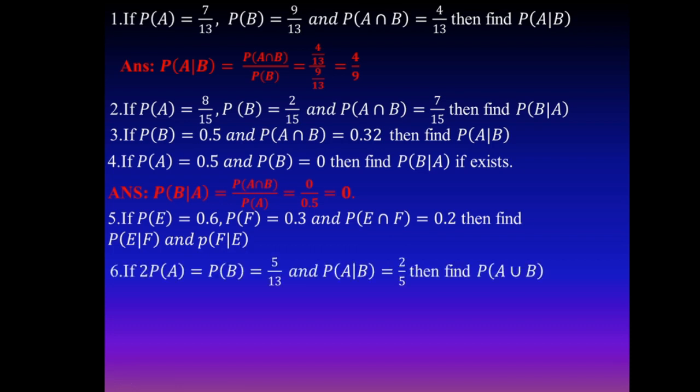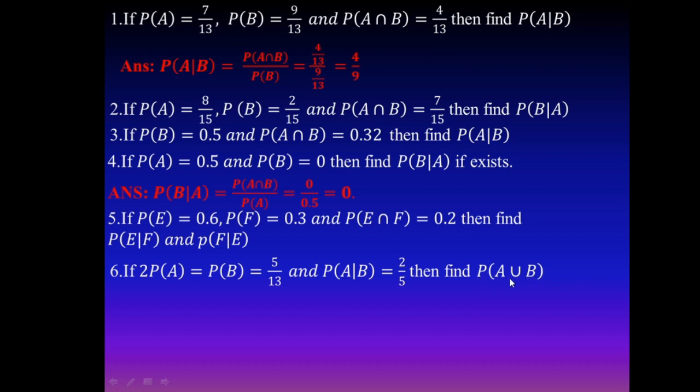The sixth question, the 2-mark question. Here it is given that 2 times probability of A is 5 by 13. It means probability of A is 5 by 26. And probability of B is also given as 5 by 13. And also given that probability of A given B is 2 by 5. Then find the probability of A union B, A or B, at least one of the events.